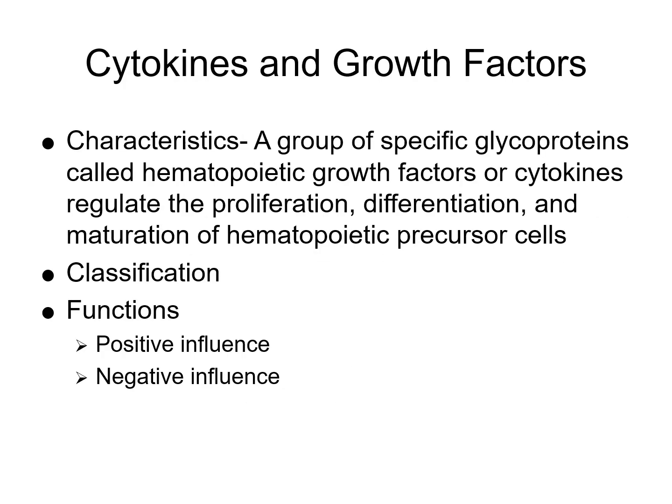So some characteristics of cytokines and growth factors. We have a group of specific glycoproteins. These are known as hematopoietic growth factors or cytokines. They regulate the proliferation, differentiation, and maturation of hematopoietic precursor cells. For classification, growth factors can be classified based on their target cells and functions, such as a colony stimulating factor, interleukins, erythropoietin, or thrombopoietin.